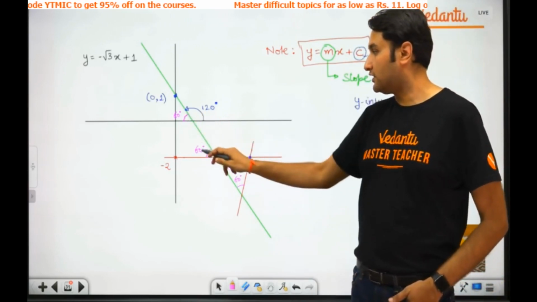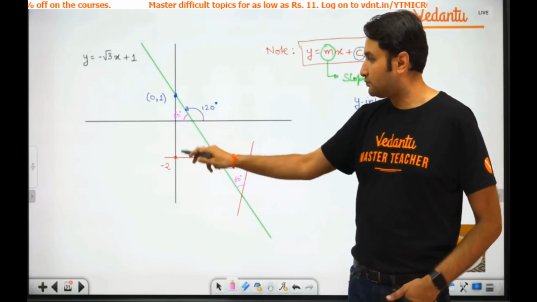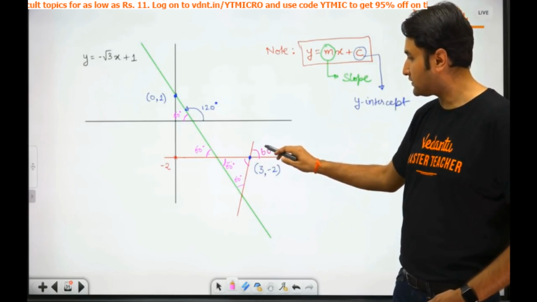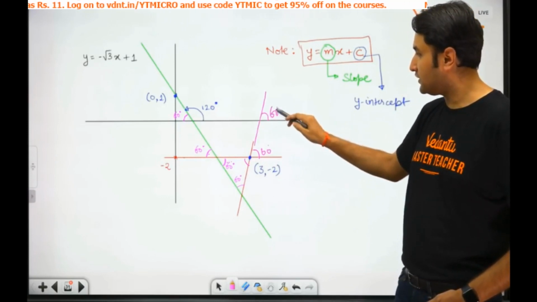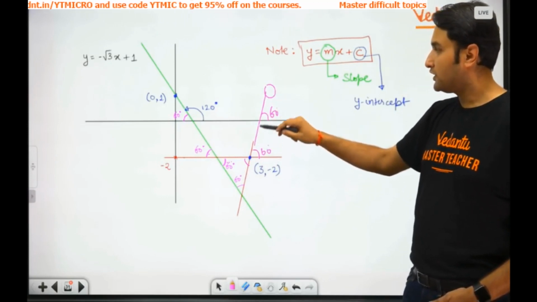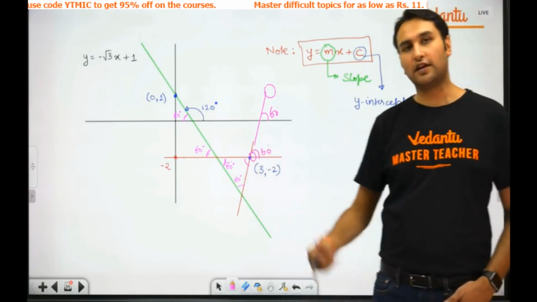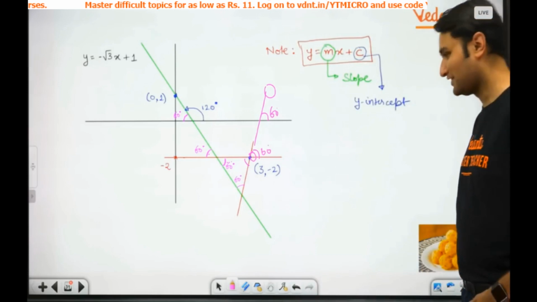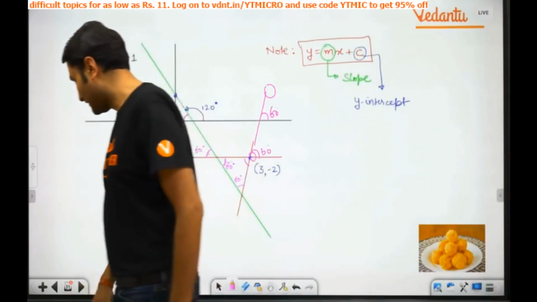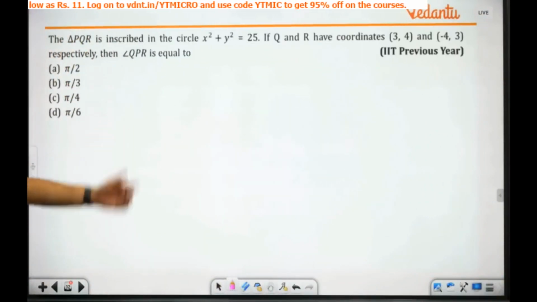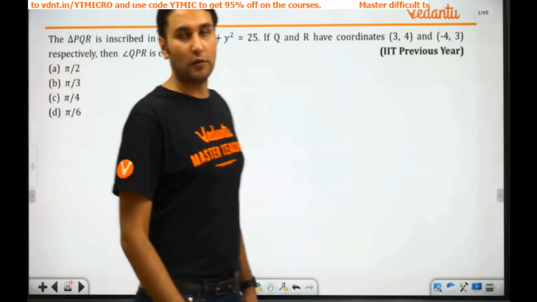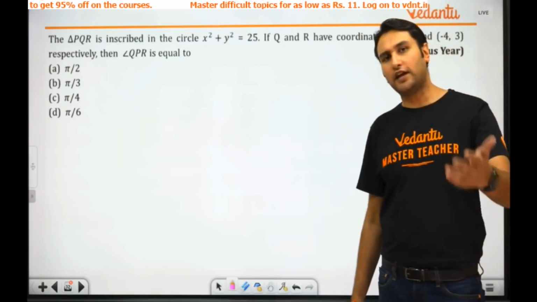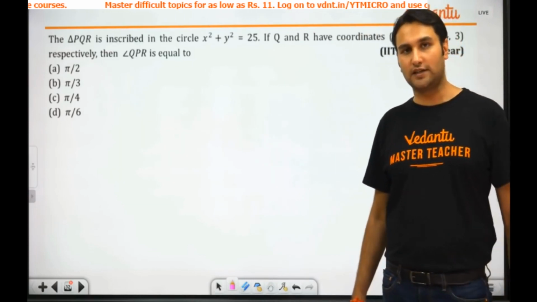60, lines parallel, so this 60, so this 60. So I know its slope. I know the point through which it passes. Hence the line. But it should not take more than 20 seconds. Okay, so let's move ahead. Now let's take one more problem. After that we'll talk about something very, very important. And we might take a problem of sequence and progression as well.